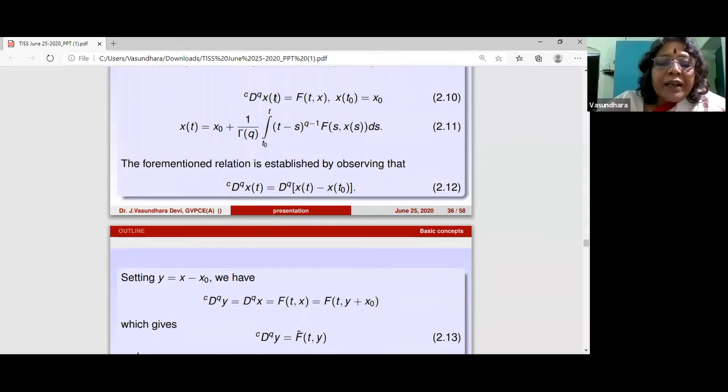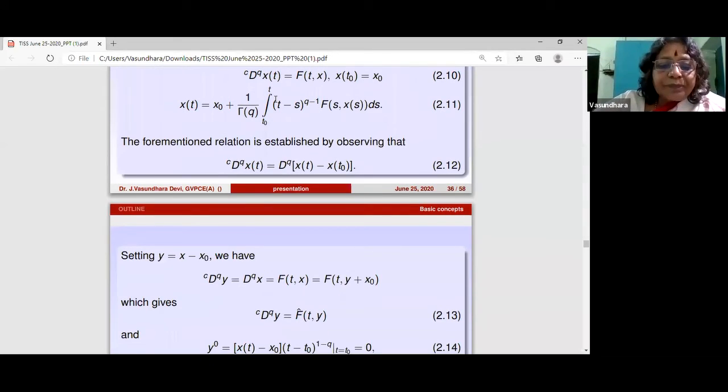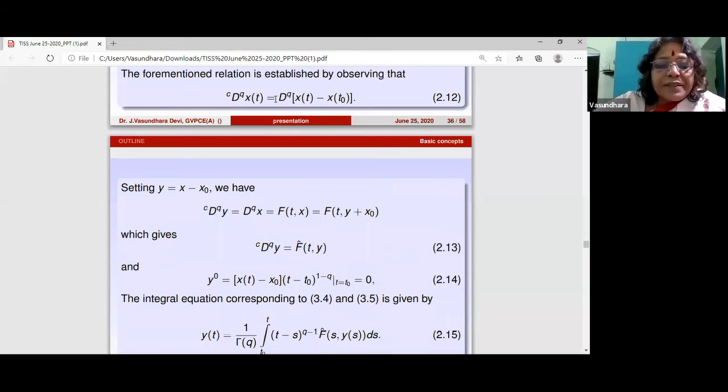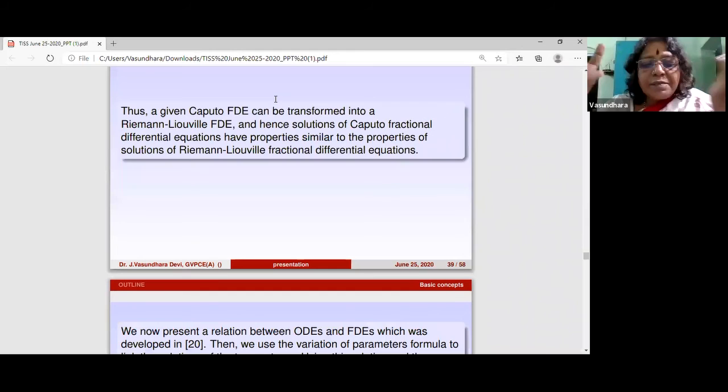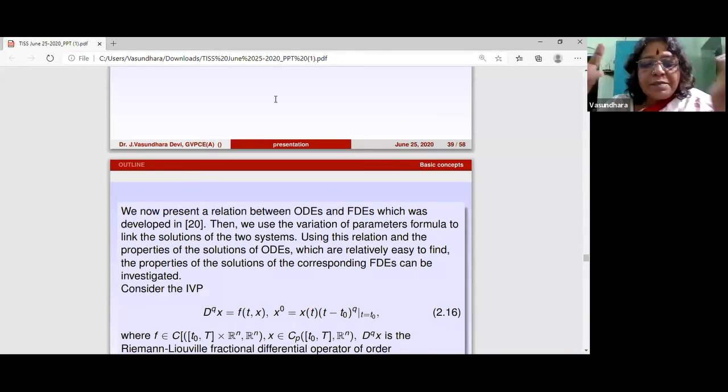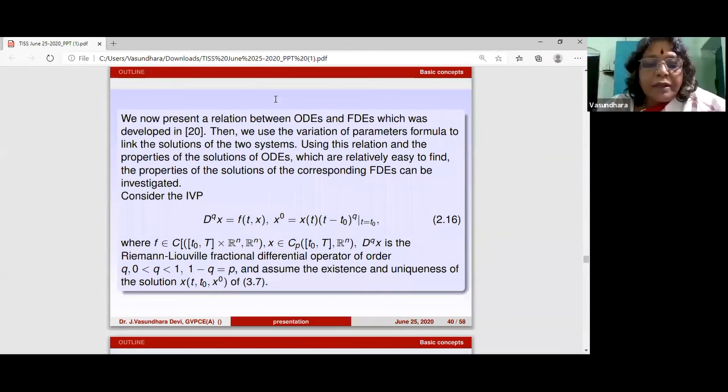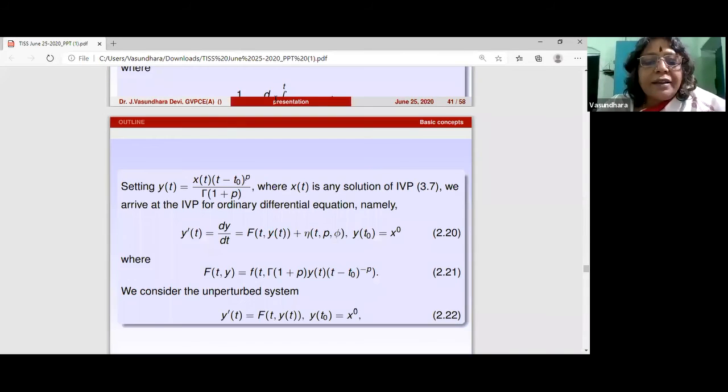Okay. Now, this is what we have said. Now let me quickly go to the stability concepts. There is one other interesting concept, which is the variational Lyapunov method, which is again another interesting technique.